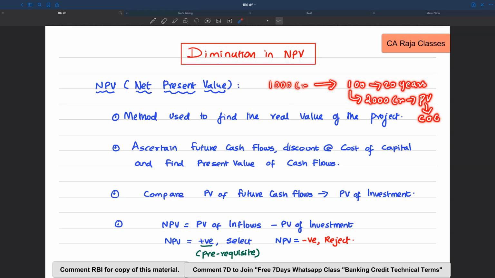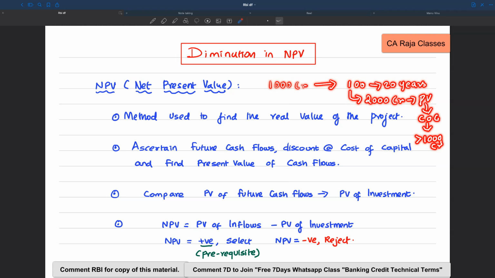And if the present value of 2000 crore is going to be greater than 1000 crore, because 1000 crore is the money invested now in the project. If the present value of 2000 crore is going to be greater than the invested amount of 1000 crore, let's say, for example, in a hypothetical scenario, this 2000 crore present value works out to 1050 crore. Then what that means is the actual value or worth of the project is 1050 crore, for which I am investing only 1000 crore. So there is a net gain of 50 crore. That's what we call net present value.